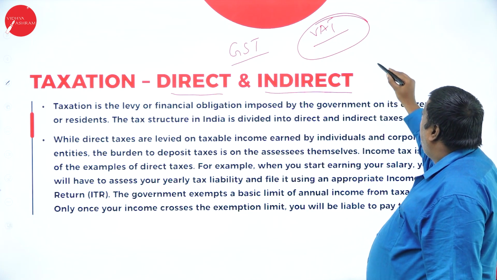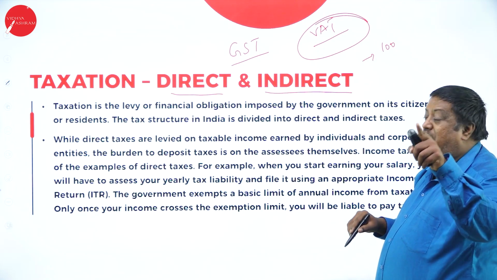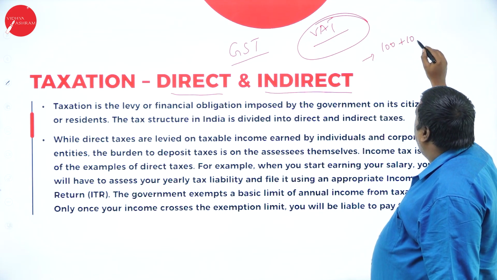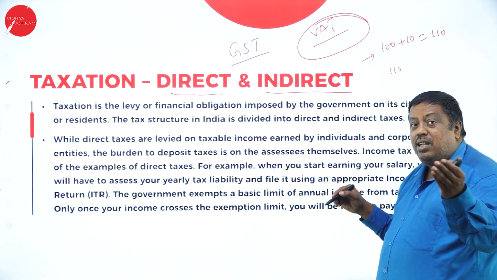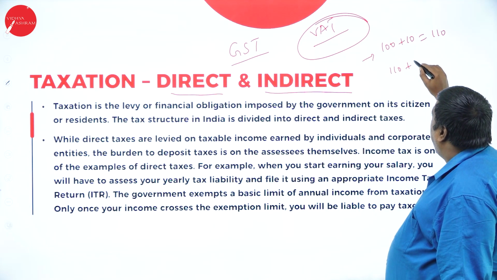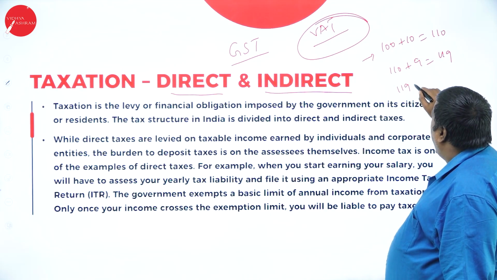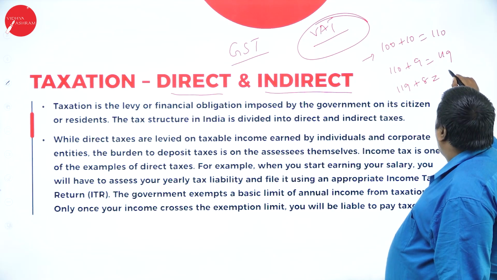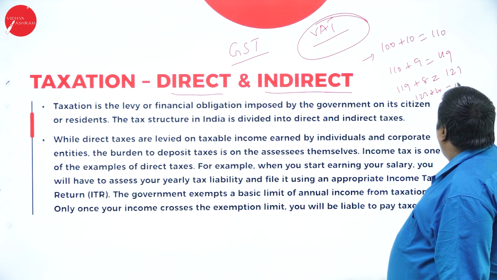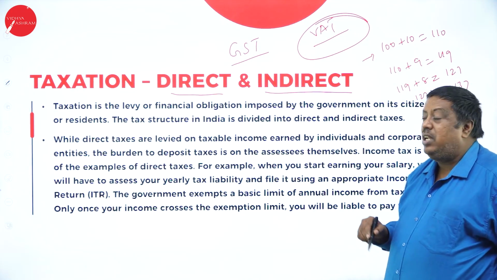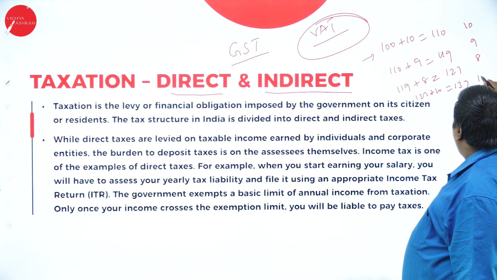Earlier, if I wanted to purchase a product, for example, in the initial stage of manufacturing, he was paying 10 rupees tax, and he was selling at 110. The wholesaler received it for 110 and paid tax of 9 rupees, so 119. Again, the retailer received it and paid tax of 8 rupees, so it is 127. The consumer was paying tax and paying 137 to get that product. See, I paid tax here 10, and I paid tax 9 and 8, and here see.